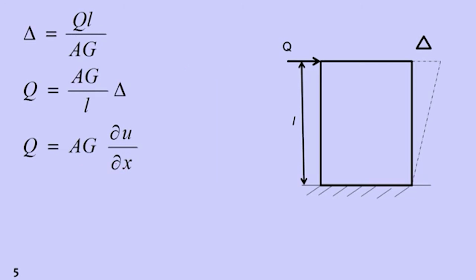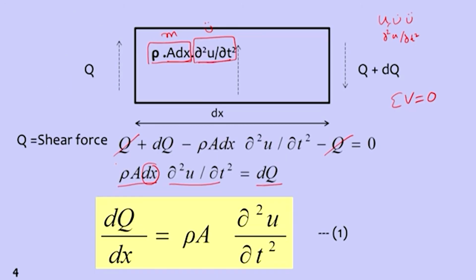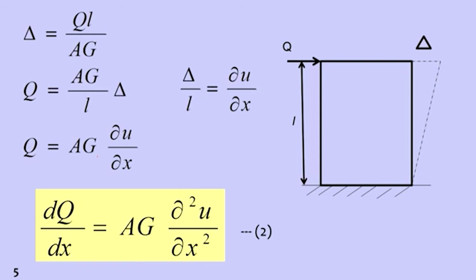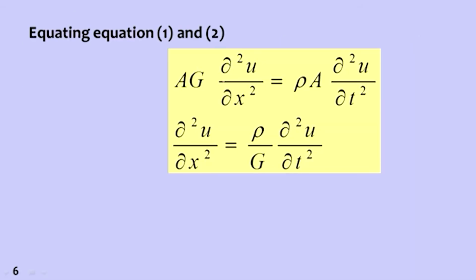From the above equation 1, we need dQ by dx. If we differentiate this once, we get dQ by dx is equal to AG into ∂²u by ∂x². Then substitute in the earlier equation, equation number 1. Then we get AG ∂²u by ∂x² is equal to rho A ∂²u by ∂t². If we rearrange these terms, ∂²u by ∂x² is equal to rho by G ∂²u by ∂t².